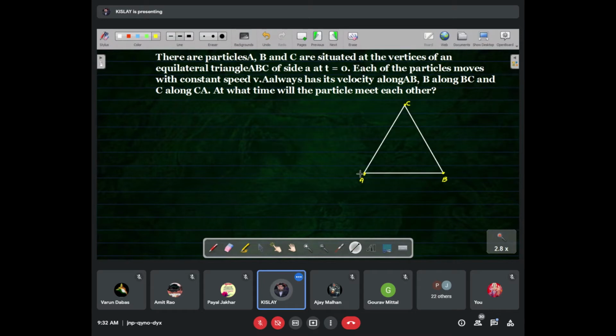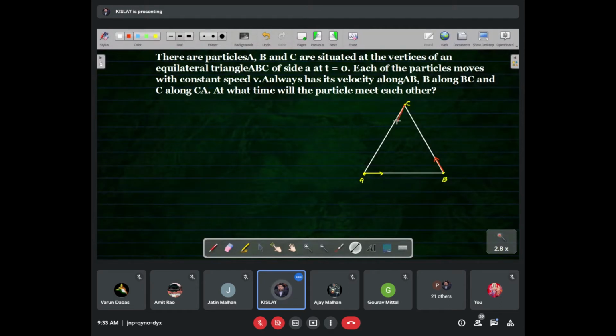And A is moving towards B. Listen carefully. A is moving towards B, and B is moving towards C, in such a way that they are keeping their directions fixed towards each other.